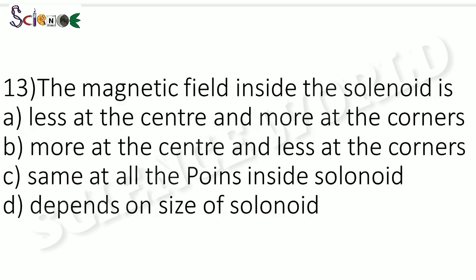Question number 13, the magnetic field inside the solenoid is: option A less at the center and more at the corners, option B more at the center and less at the corners, option C same at all points inside the solenoid, and option D depends on size of solenoid. The correct answer is option C, same at all points inside the solenoid.